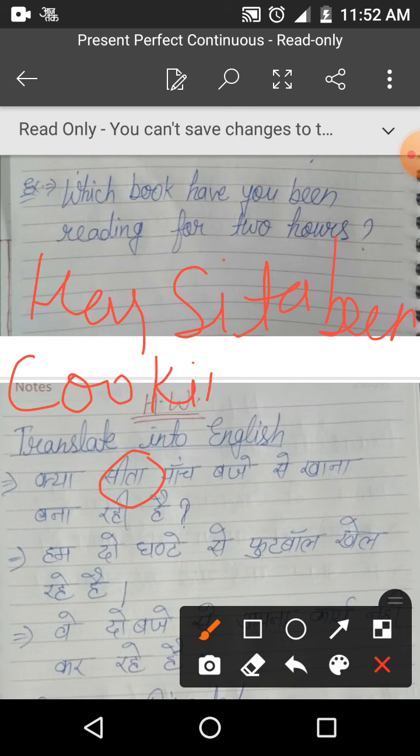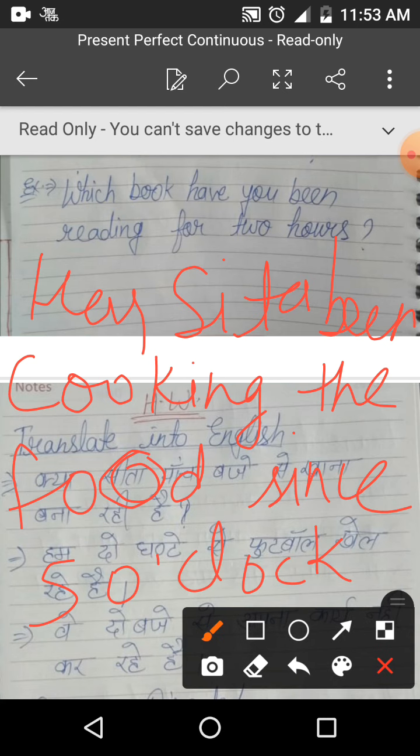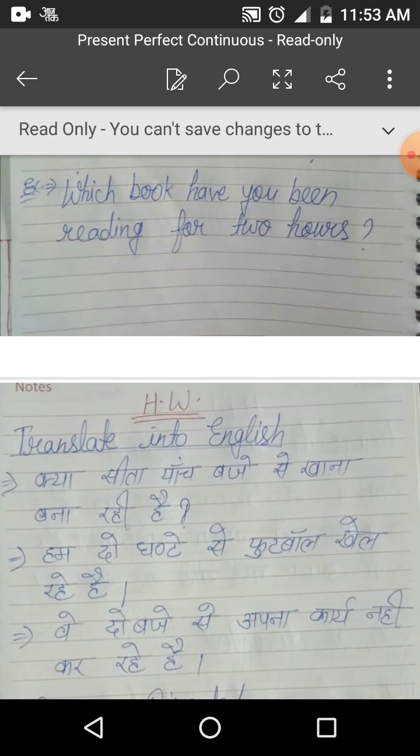Has Sita been cooking the food, 5 बजे से, 5 बजे, it's a fixed time, that's why we use since here. Since 5 o'clock. Has Sita been cooking the food since 5 o'clock.